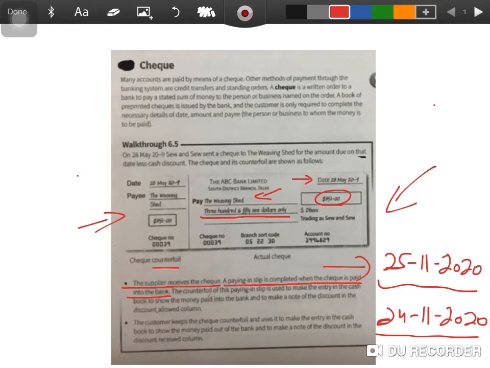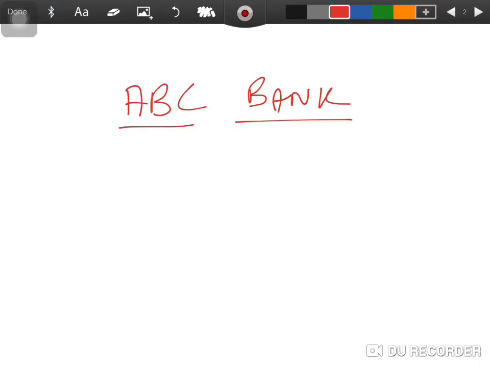I will also try and upload the format of a deposit slip, which varies from bank to bank. What that deposit slip has is basically my account details. So let's say I'm depositing the check into my bank account, then on the deposit slip or the paying in slip, obviously it is going to have the title of ABC Bank, or the bank that I have the account with.